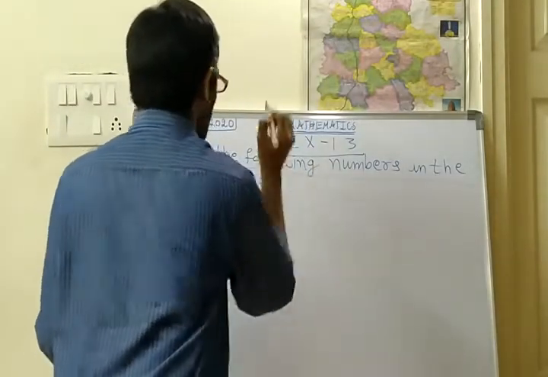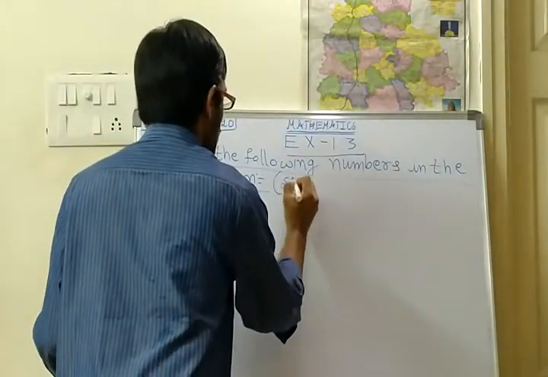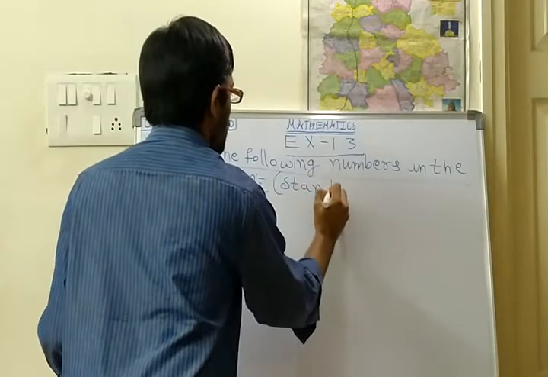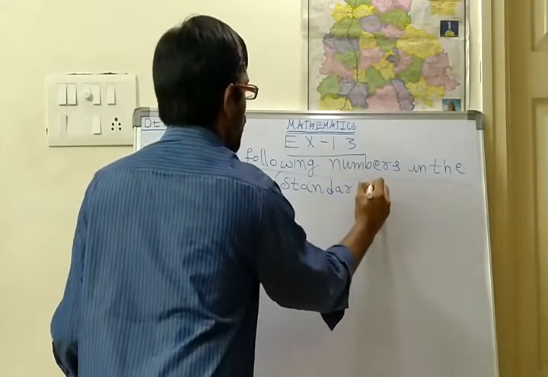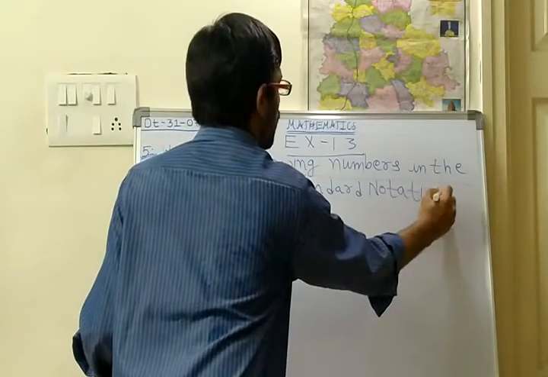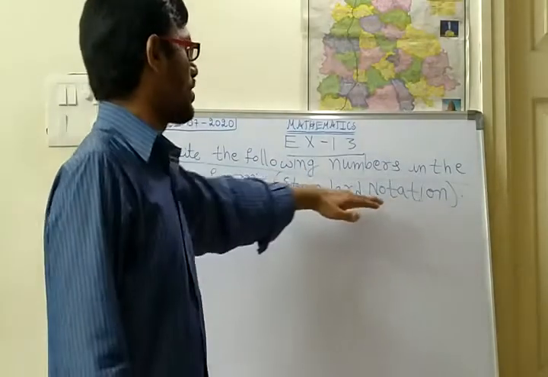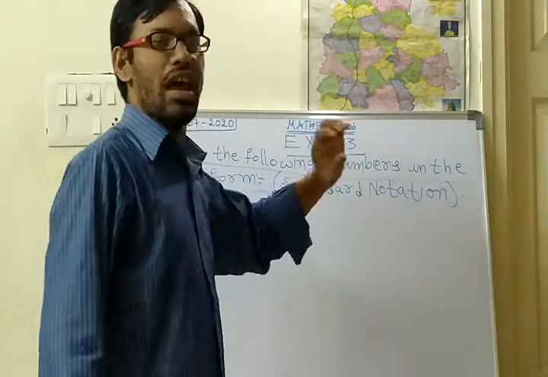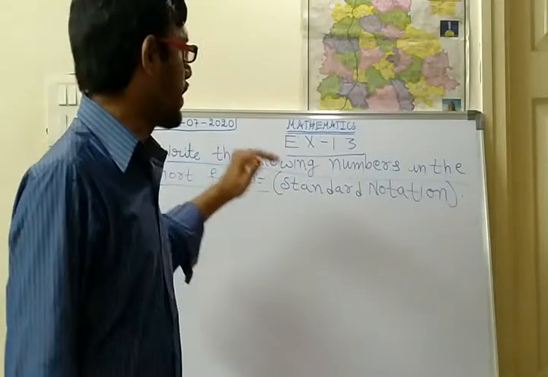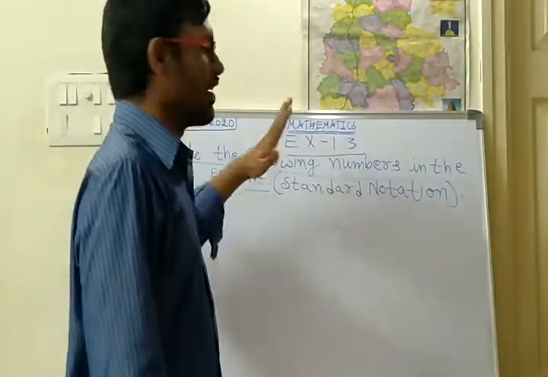This short form is also known as standard notation. Standard notation means a standard way of writing numbers, the general way of writing numbers in the Indian system.